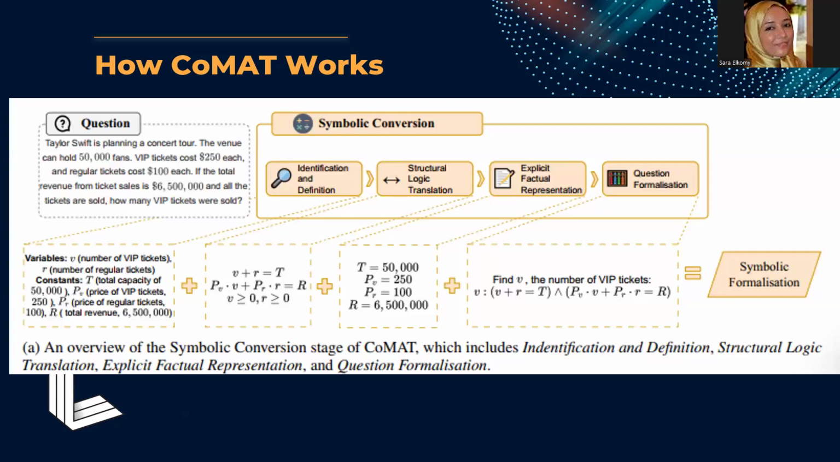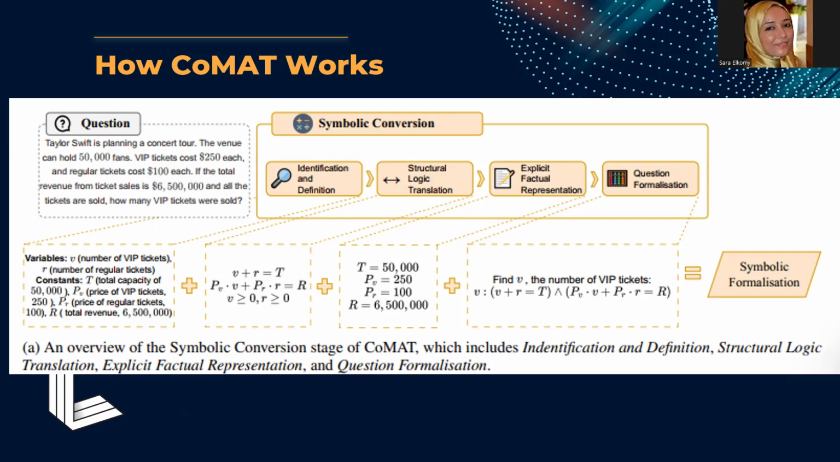The image illustrates the symbolic conversion stage of the CoMAT framework, breaking down the process of understanding and structuring a problem using logical and mathematical reasoning. The question involves a concert scenario where Taylor Swift is planning a tour. The venue capacity is 50,000 and there are two types of tickets, VIP priced at $250 and regular priced at $100. If the total revenue from the ticket sales is $6,500,000 and all tickets are sold, the goal is to find how many VIP tickets were sold.